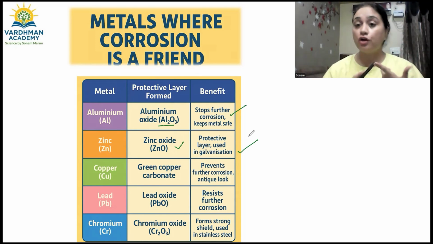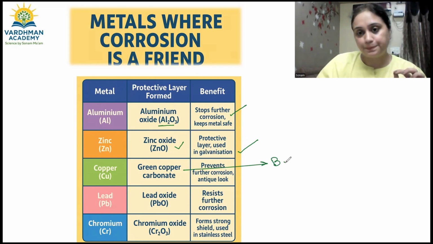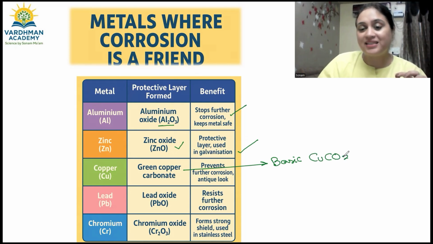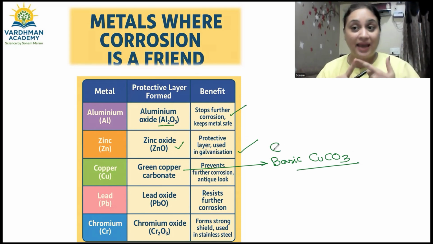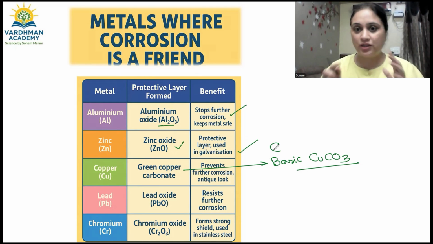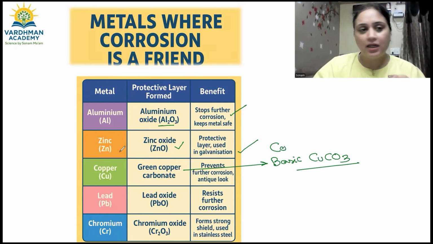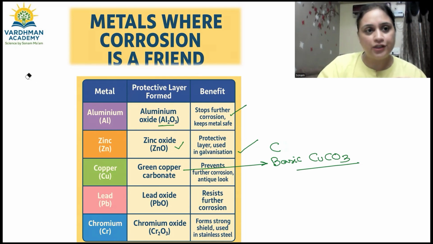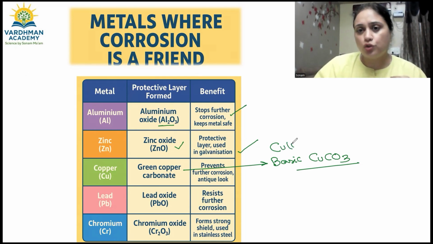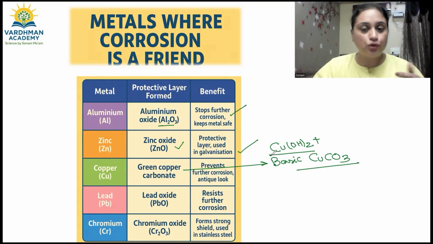Right, children? When you're talking of copper, copper के केस में क्या होता है, green color copper carbonate बनता है. If I say it precisely, it is a basic copper carbonate, right? If I am saying basic copper carbonate, what do I mean? Because corrosion takes place when the metal is exposed to air as well as water, it forms a basic layer that is Cu(OH)2, right? Plus CuCO3. So Cu(OH)2 is a base, right? And it's a carbonate layer.